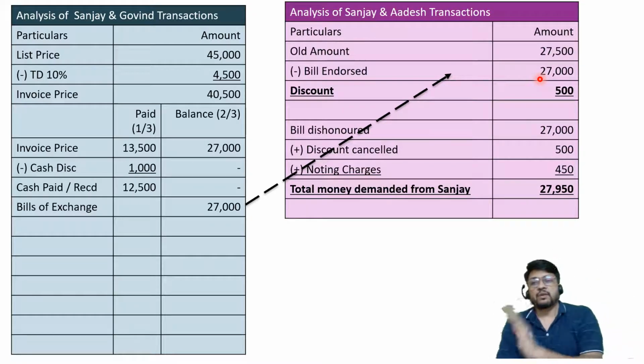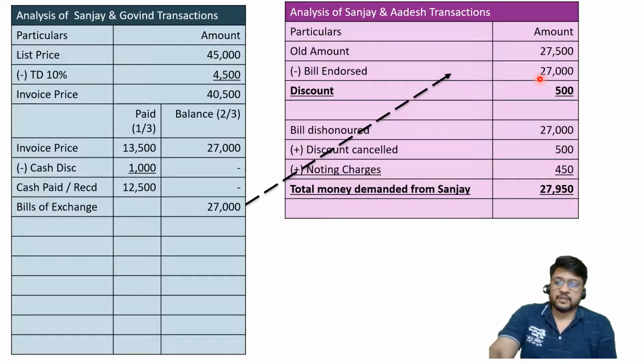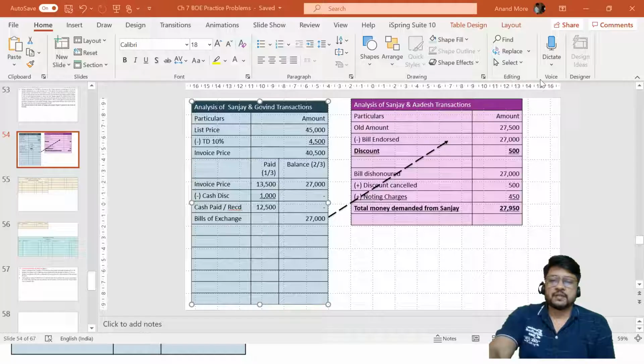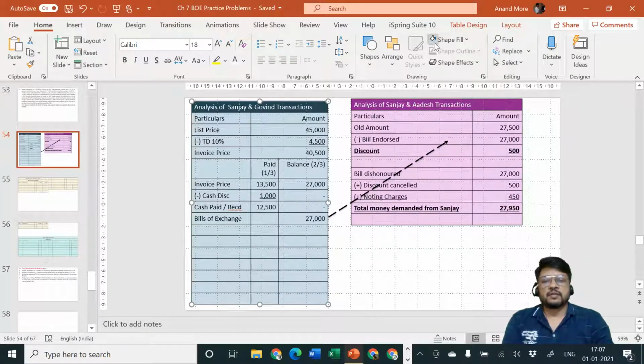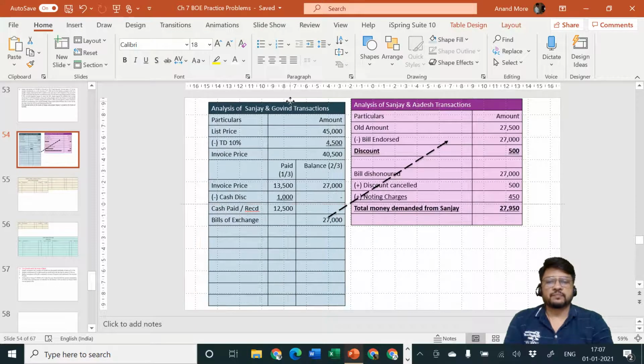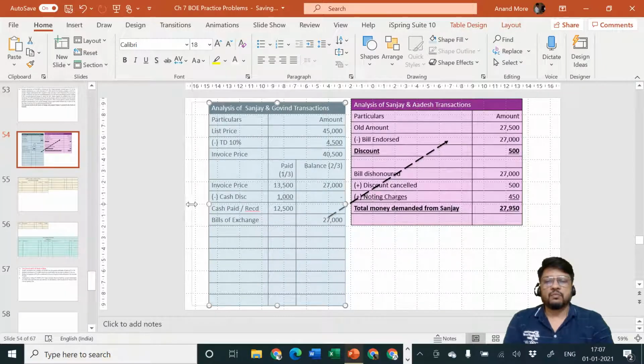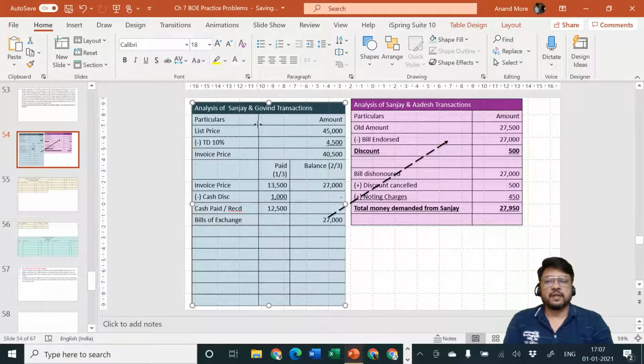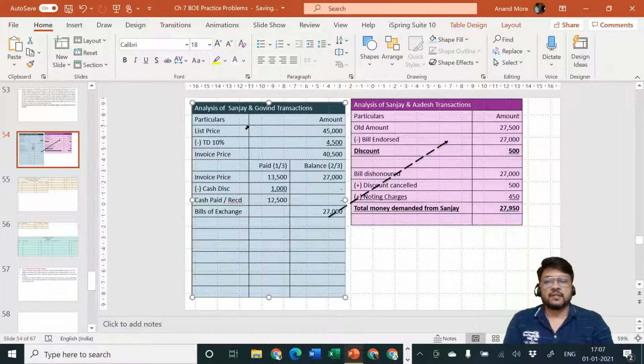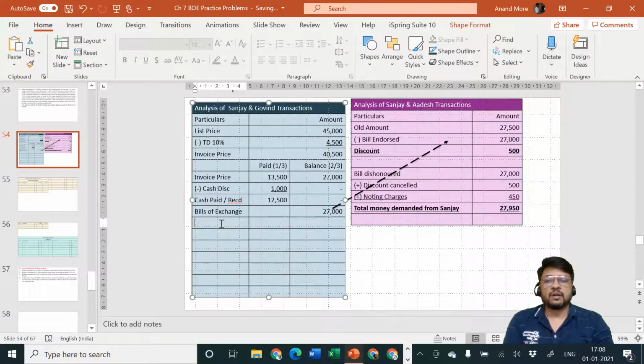Let us now consider what will happen to Sanjay and Govin transactions. On the due date, Govin is dishonoring the bill. Since on the due date, Govind is dishonoring the bill, what will happen? We will have to accept that. Let us now start considering our Govind to be again our debtor of rupees how much? Of rupees 27,000.